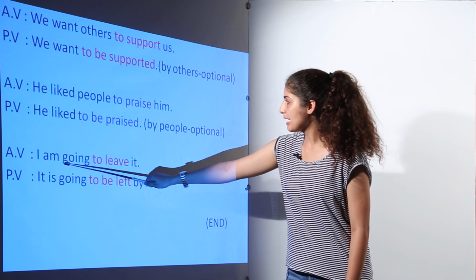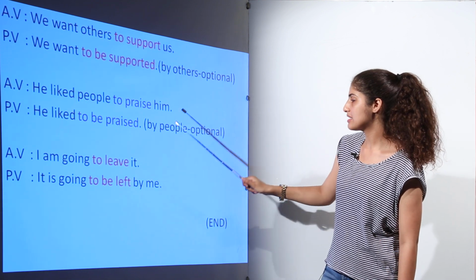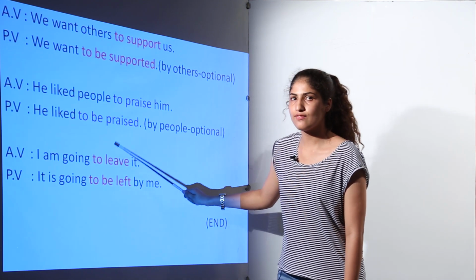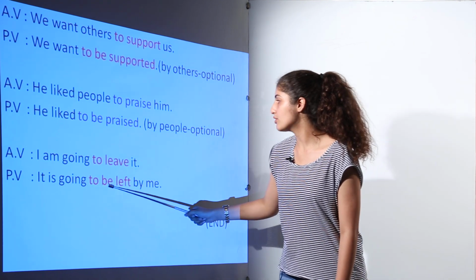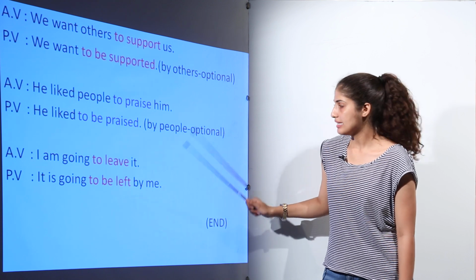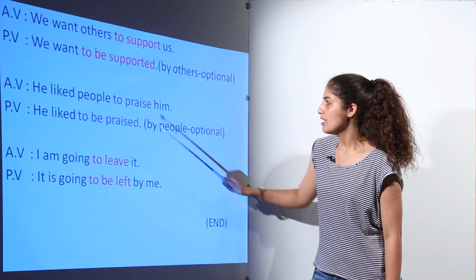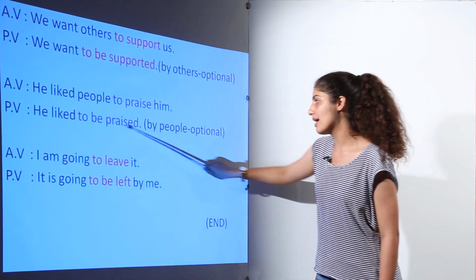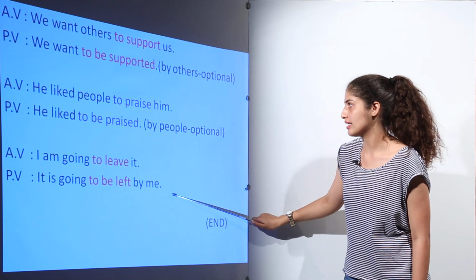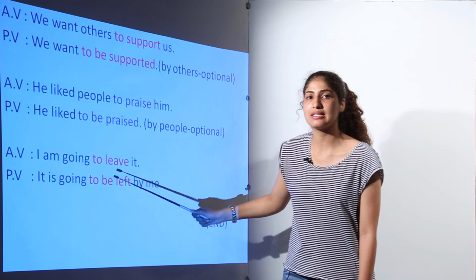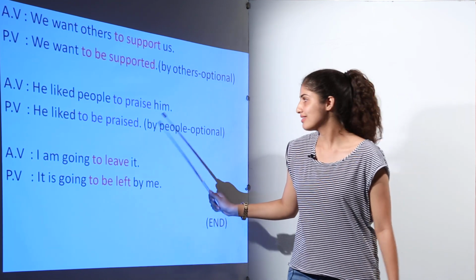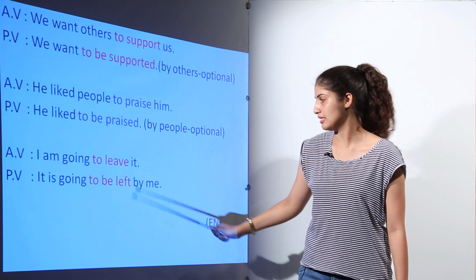Next question is: I am going to leave it. Again, see, this to leave is an infinitive. So on the basis of the rule, we can say that it is going to be left by me. Now here we have to write by me, because I was the subject and now I is to be used at the end of the sentence. But in the previous question, it is very obvious that he liked to be praised by people, so there is no need to write the word people there.